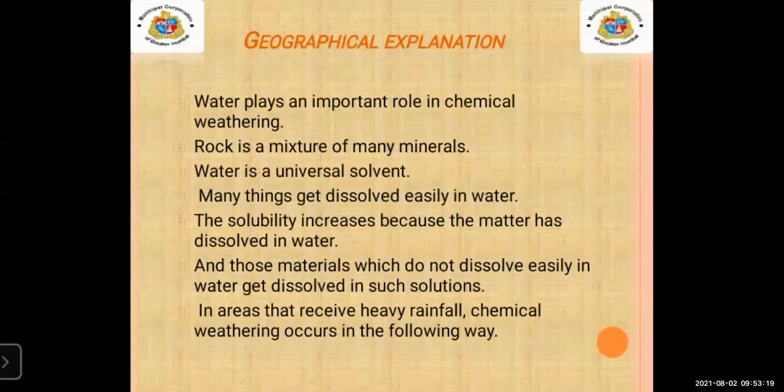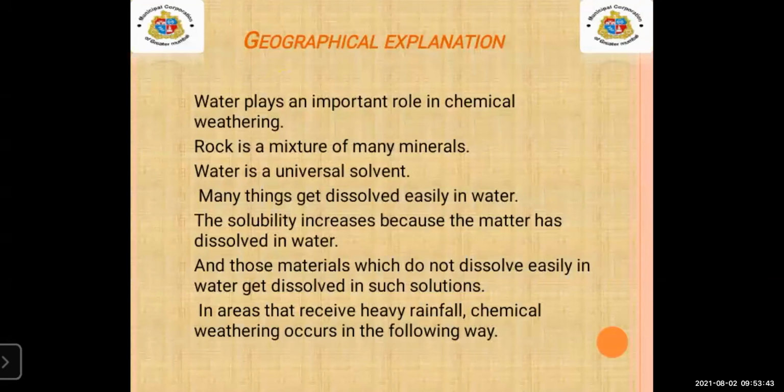As in chemical weathering, students, water plays an important role. We can say that water takes an important place, and without water, chemical weathering can't happen. As we all know, rock is a mixture of many minerals.